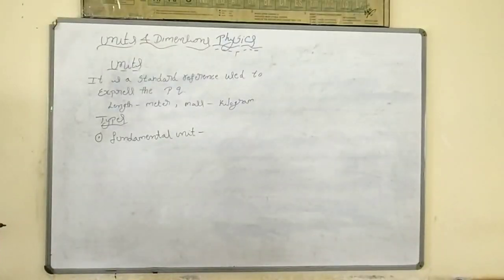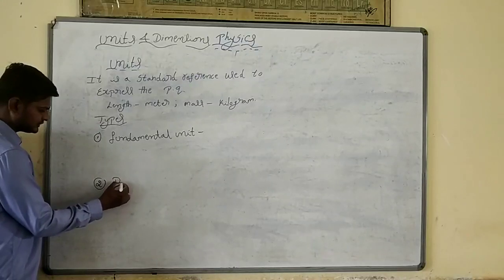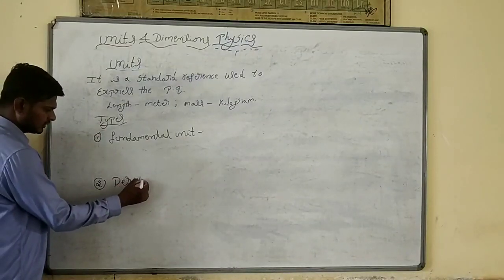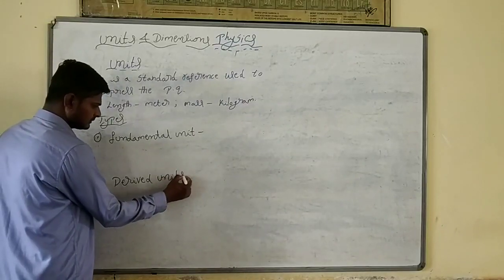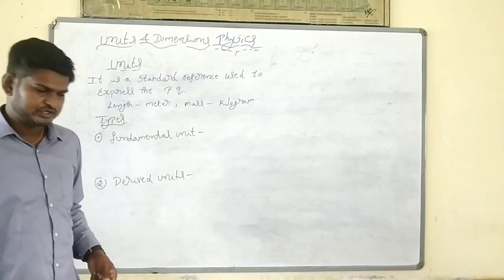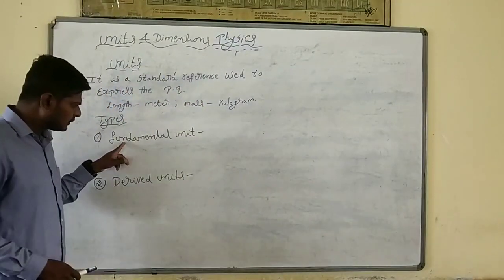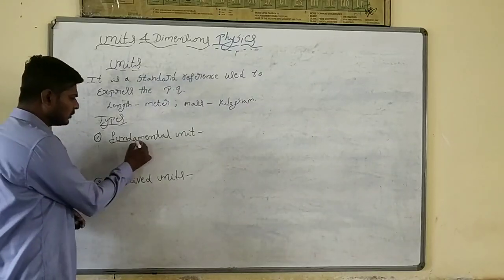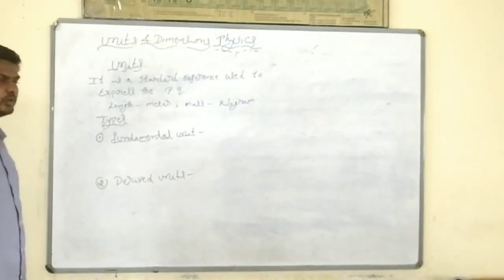One more word we can use is basic unit. The second one is derived units. Fundamental unit, and another will be derived units.